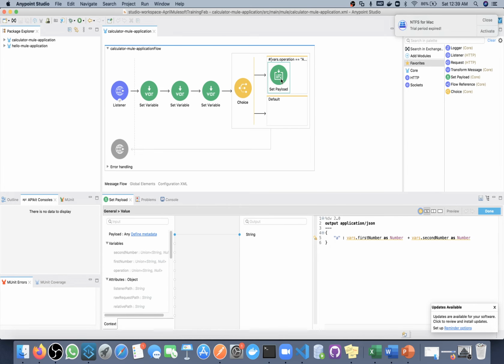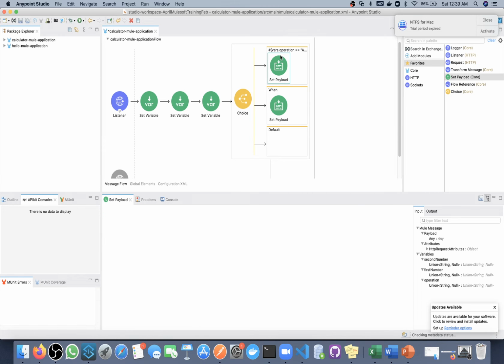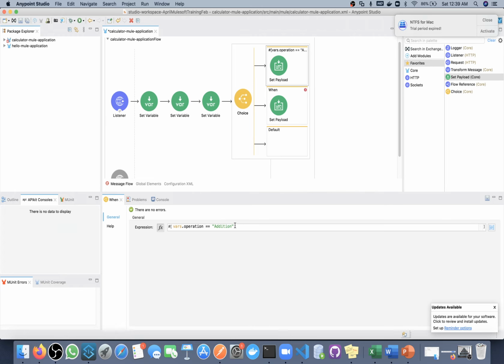Now we will define the second operation. So again we will select this set payload, and here for operation we will take subtraction. S will be capital, and I will select this function.